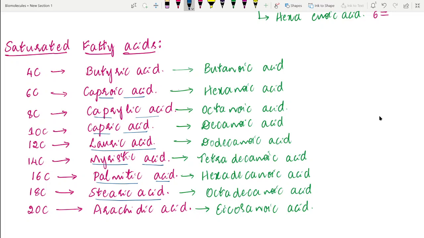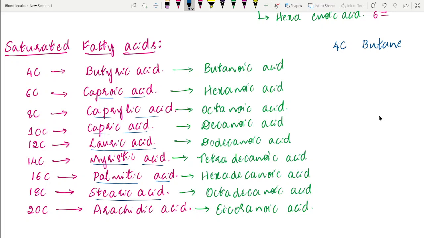In the systematic name, originally the name of the hydrocarbon has to be considered. For example, the four carbon hydrocarbon is butane. Here we have to consider the IUPAC name or systematic name of the hydrocarbon from which these fatty acids are obtained.